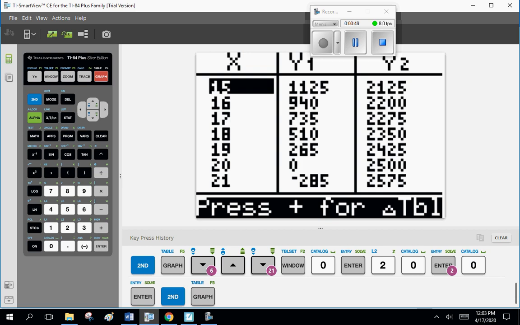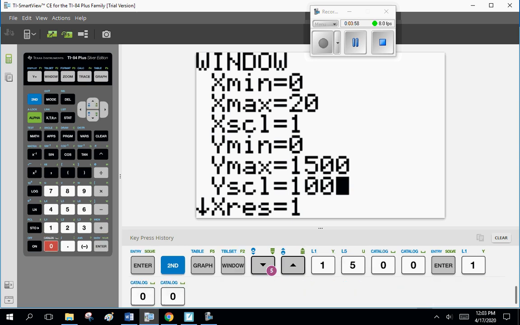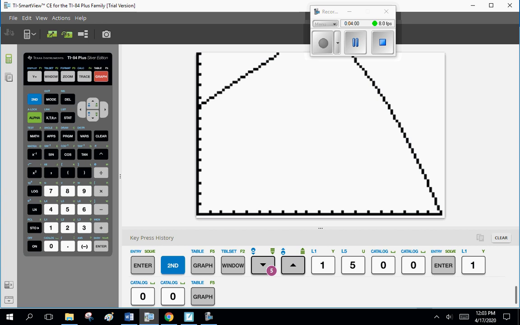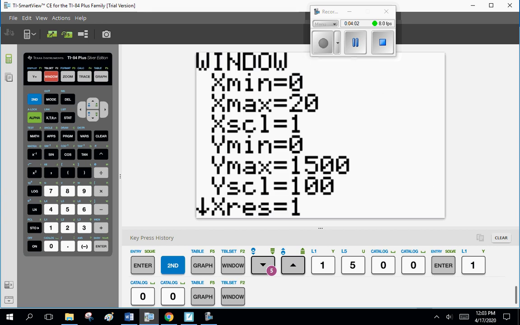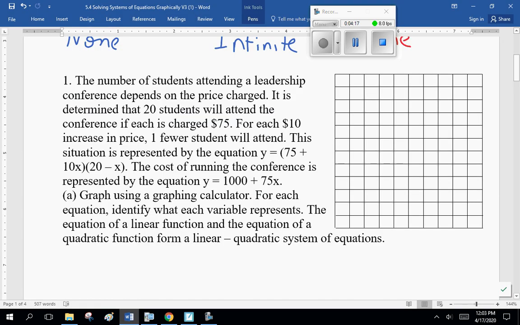Yeah, so let's do the window. Y minimum 0, y maximum 1,500 and go up in groups of 100. Graph. Still not enough. 2,500. Graph. Here we go. So that's our graph like that. Now, we have to recreate this graph. Yes, you have to be able to draw it.